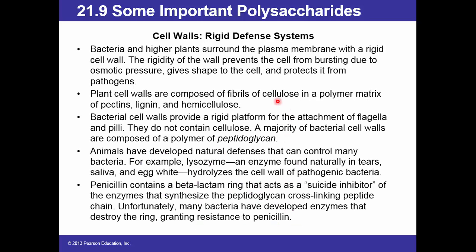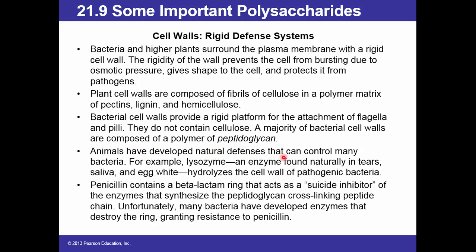Cell walls, rigid defense system. Bacteria and higher plants surround the plasma membrane with a rigid cell wall. The rigidity of the wall prevents the cell from bursting due to osmotic pressure, gives shape to the cell, protects it from pathogens. Plant cell walls are composed of fibrils of cellulose and polymer matrix of pectins, lignin, and hemicellulose. Bacterial cell walls provide a rigid platform for the attachment of flagella and pili. They do not contain cellulose. A majority of bacterial cell walls are composed of a polymer called peptidoglycan.